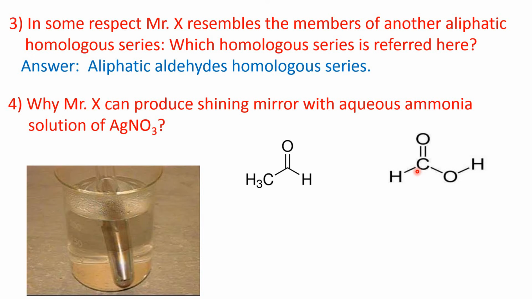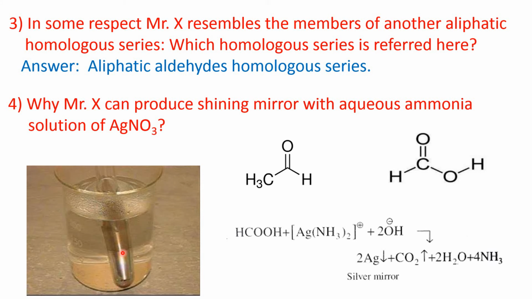Now let's see. If you add Tollens reagent to formic acid solution, just like any aldehyde, and heat it in a water bath, then with time you will observe a shining mirror developed on the walls of the test tube. Here, what happens?